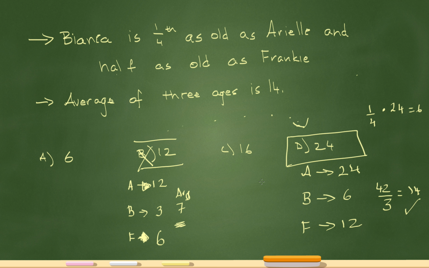Now try your best. If you ever get stuck, see if there's other ways to get around that problem. And a lot of the times, if the problem is saying where you can use the answer choices to your advantage, do so. So in this problem, the problem was saying how old is Ariel now. It either had to be 6, 12, 16, or 24. So if I'm stuck, I'm going to use those answer choices to try to get around the problem.